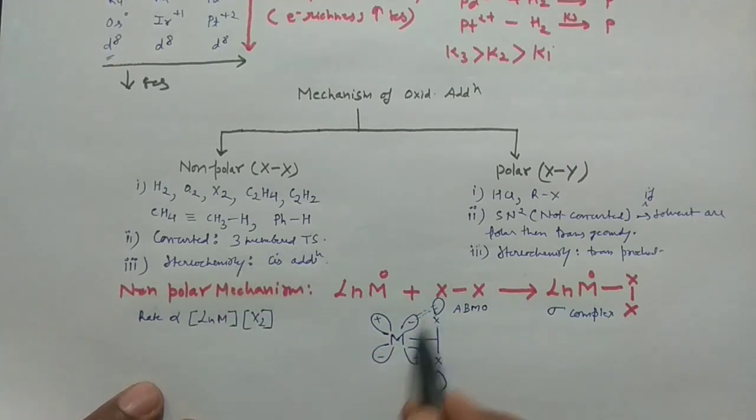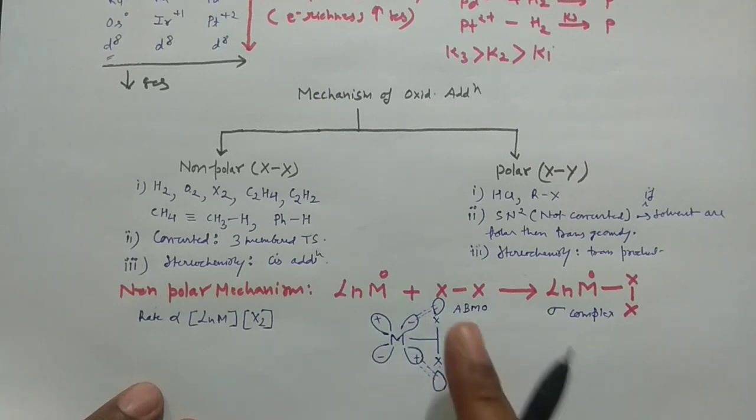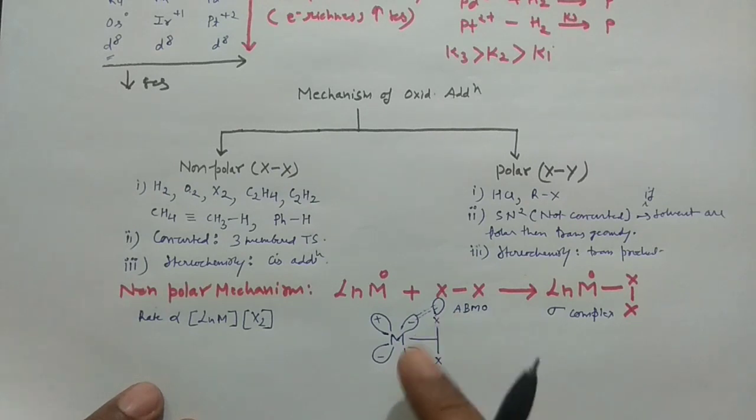It is the requirement of this 3-member transition state that these X and X would be cis in the transition state. If it is not cis, then the formation of this 3-member transition state would be very difficult. That's why the cis products are obtained. So again I am repeating the point: it is very important for the formation of this particular complex.